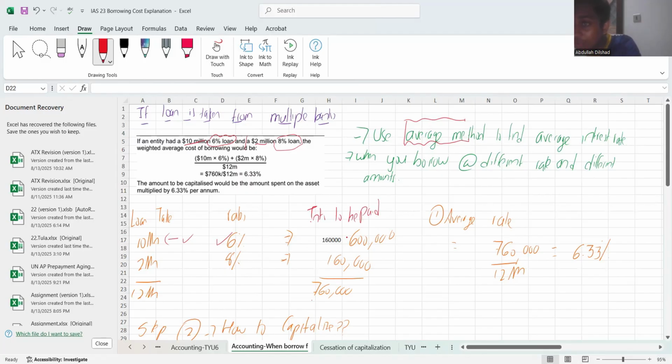But now we need to understand this interest is at multiple different rates, right? So we need to come at something called the average rate. And how much have we taken in total? We have taken 12 million, right? So it's quite simple, guys. 760,000, my interest expense, divided by 12. You will be coming at an average rate of 6.33%. This is how you find out your average rate.